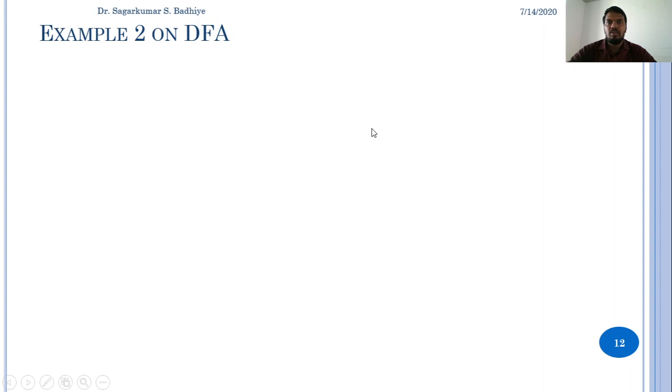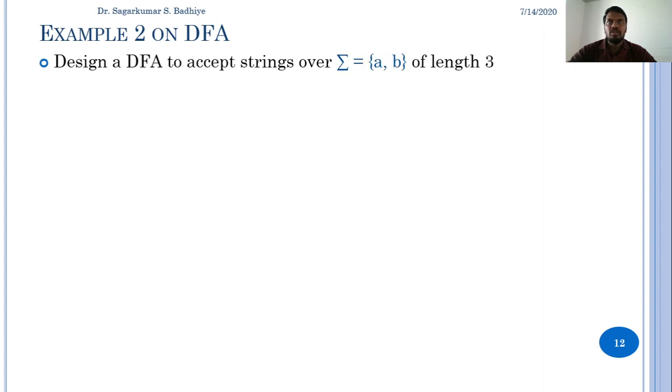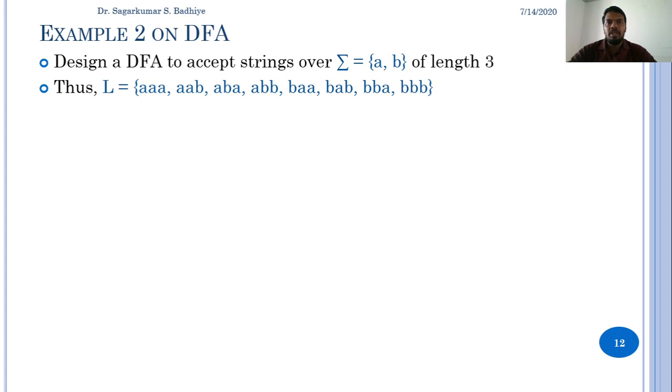In this class, we are going to design a deterministic finite automata to accept all the strings over A and B such that the string length must be equal to 3. So the language that will be accepted by the DFA is represented as L equals to AAA, AAB, ABA, ABB, BAA, BAB, BBA, and BBB. So the DFA that will be designed must accept only these many strings.